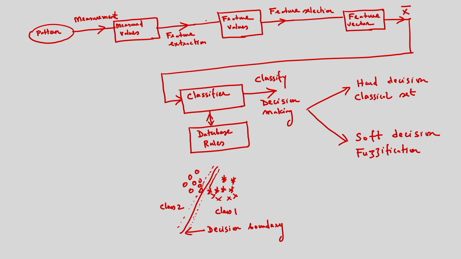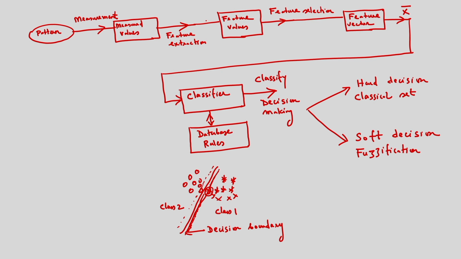So what happened? There is a possibility that a particular sample, suppose this sample, belongs to another class. In case of the hard decision, I have already shown the decision boundary. There is no possibility that a particular sample belongs to another class. But in case of the soft decision, there is a possibility that a particular sample may belong to another class. This depends on the fuzzy membership grid. If you read fuzzy logic, you can understand one concept, the fuzzy membership grid. Based on the fuzzy membership grid, there is a possibility that a particular sample may belong to another class.